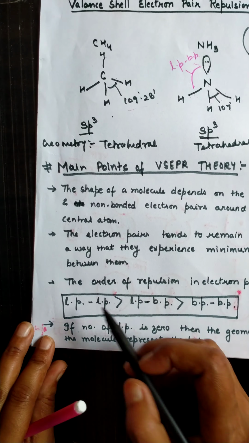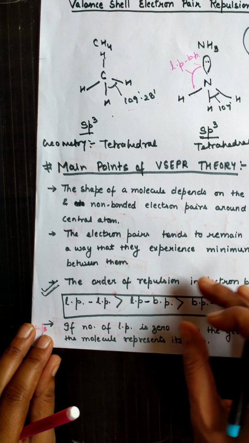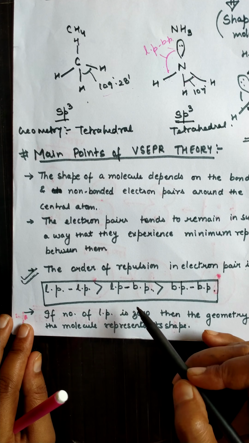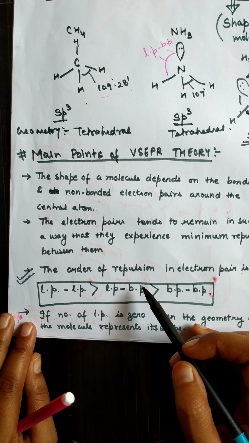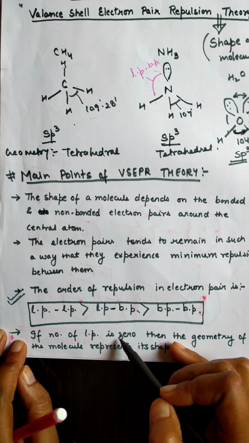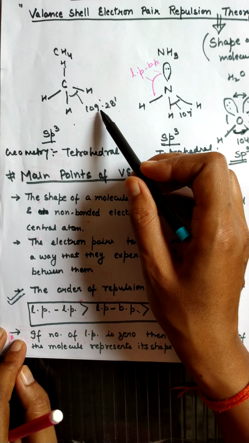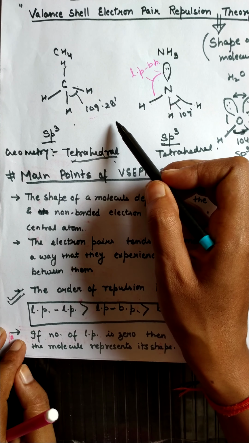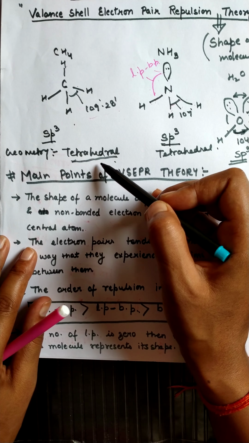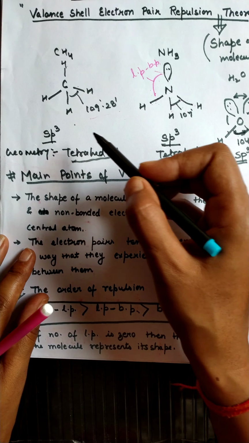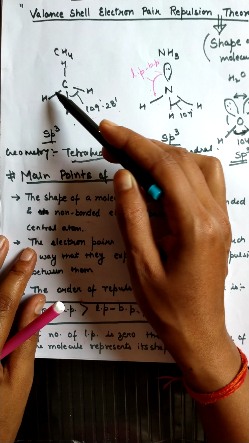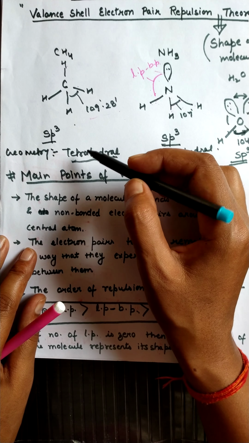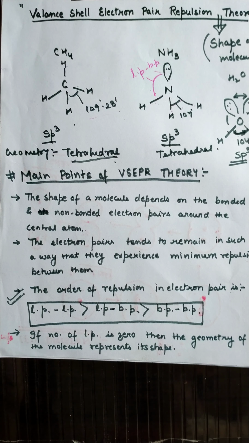So this is the point on which the complete VSEPR theory depends, and this point only decides the shape of the molecules. If the number of lone pairs is 0, like in this molecule, then the geometry of the molecule represents the shape. So whatever the geometry of the molecule, the shape of the molecule will also remain the same. Like in methane, no lone pair is there. That means its geometry is tetrahedral, as well as its shape will also be tetrahedral.